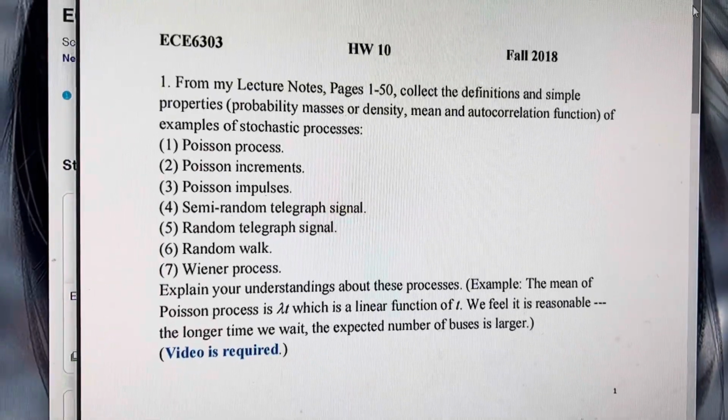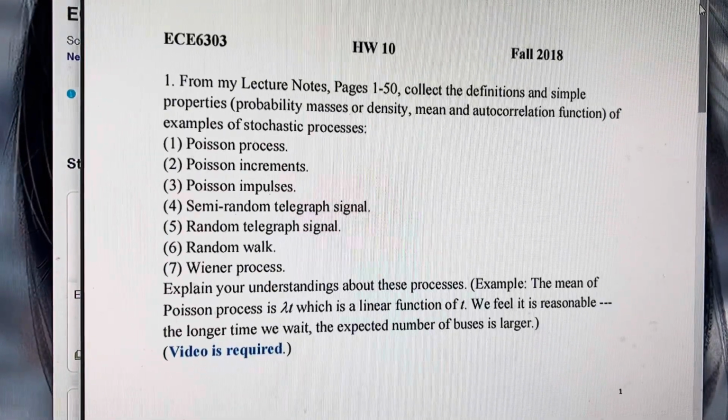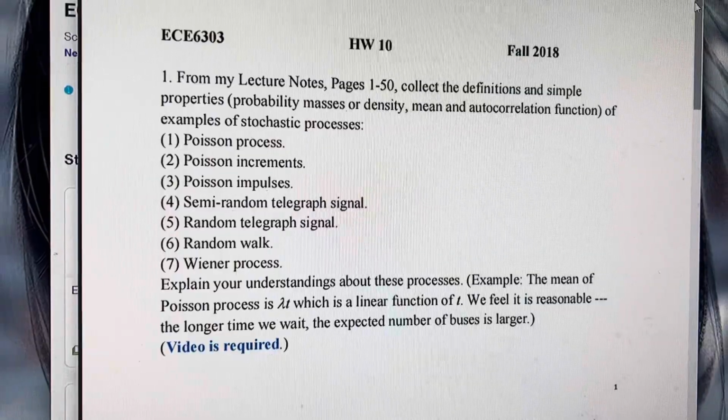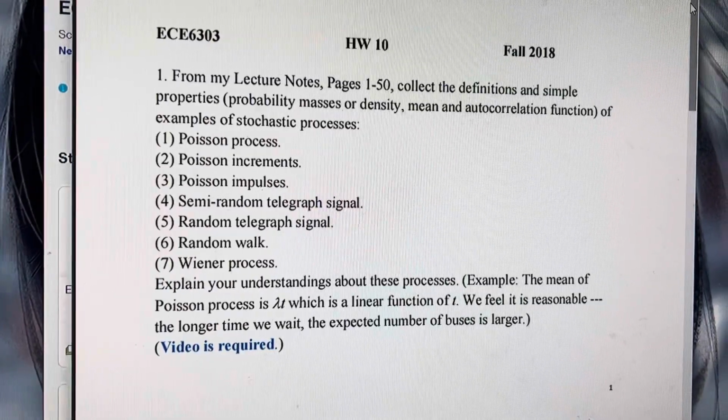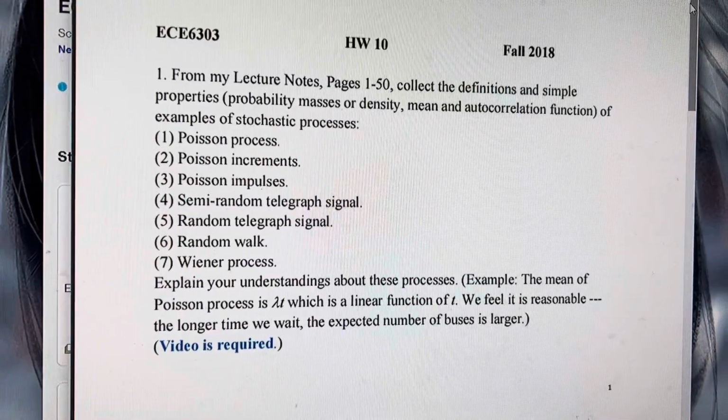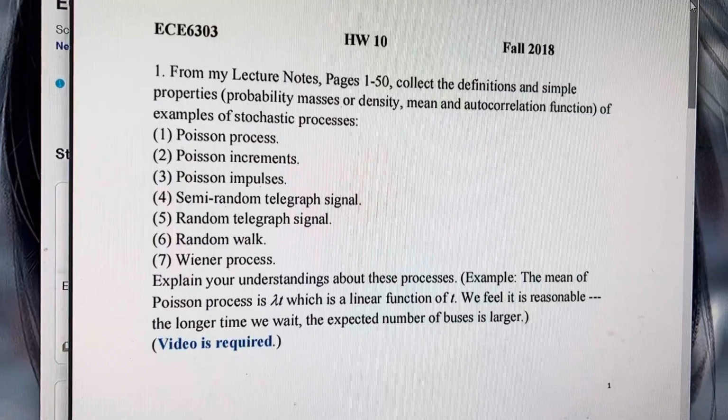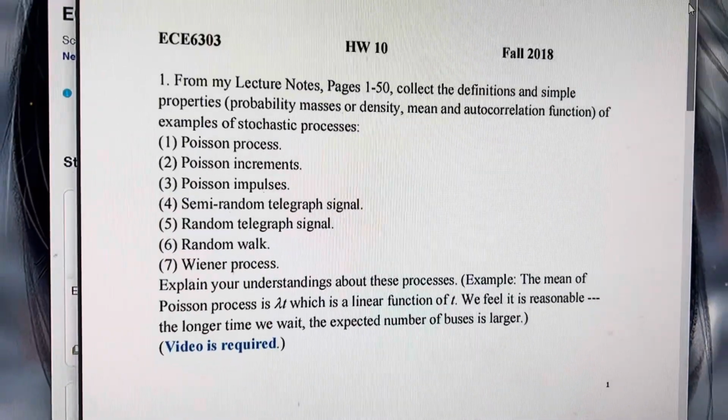Hi, this is homework 10 and question 1. It said from the lecture notes on the definition of simple property of the example of stochastic process. So first is the Poisson process.